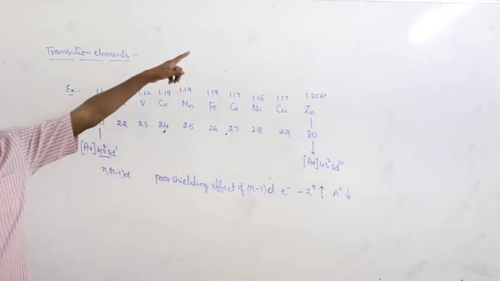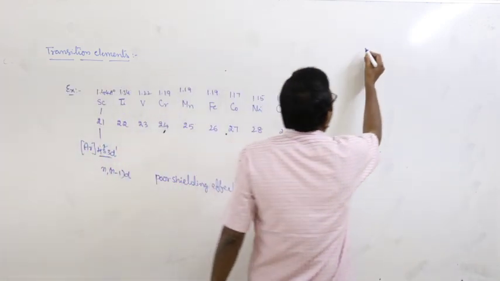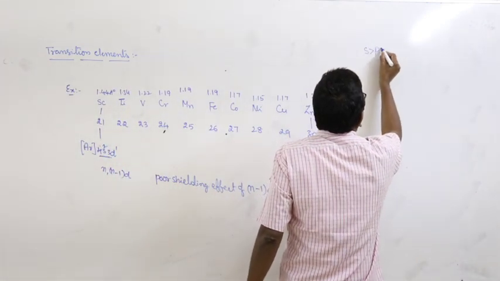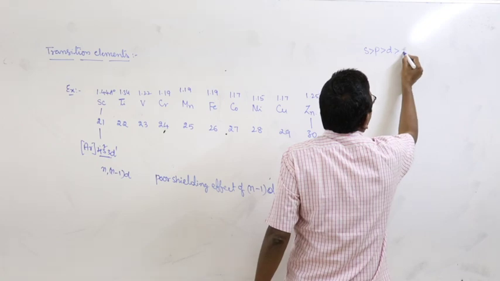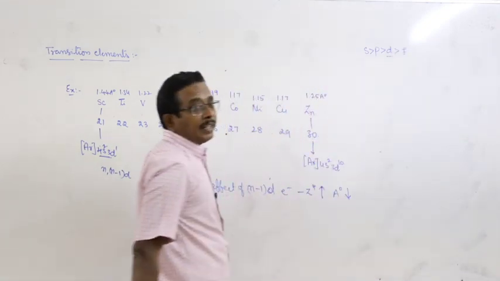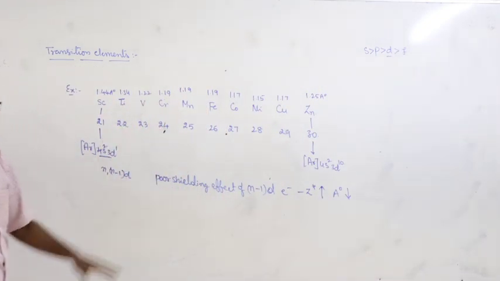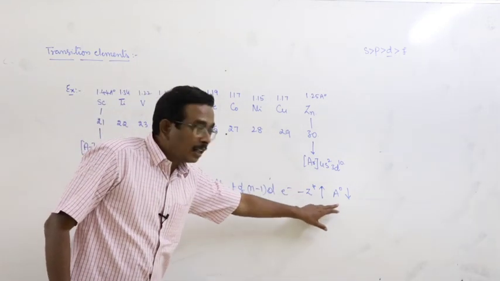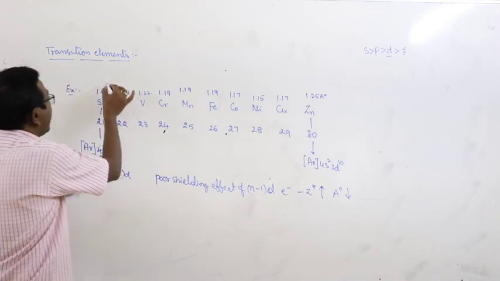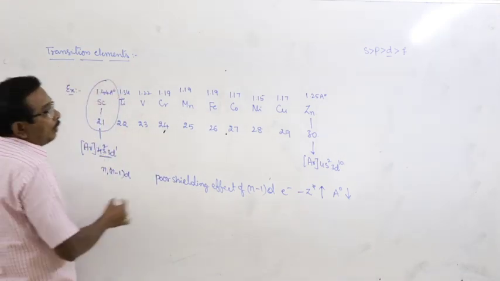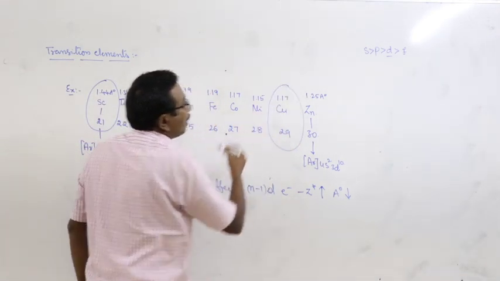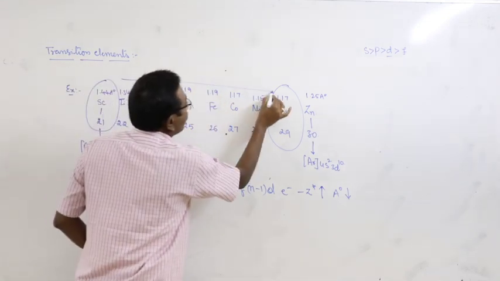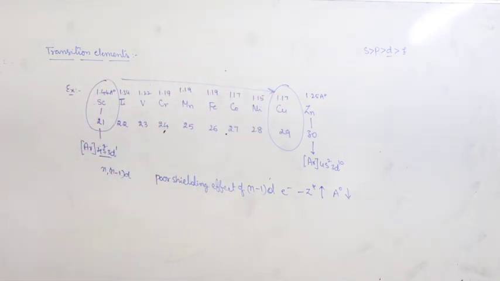Already I have given the decreasing order of the shielding effect of electrons present in different subshells. Here the n minus 1 d electrons show poor shielding effect. As a result, effective nuclear charge increases and atomic radius decreases. Scandium 1.44 and copper 1.17. From scandium to copper, atomic radius decreases. This happens in the transition elements.